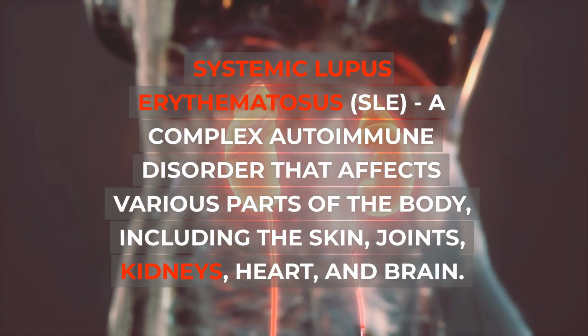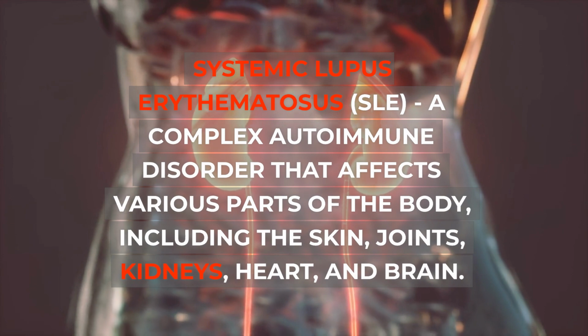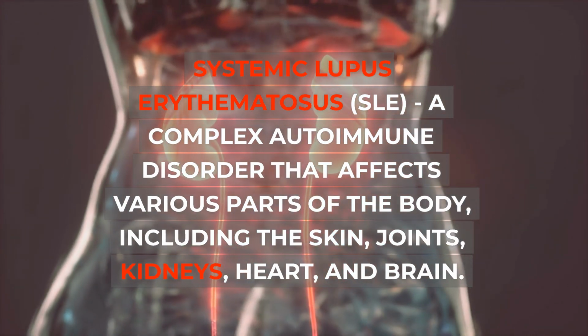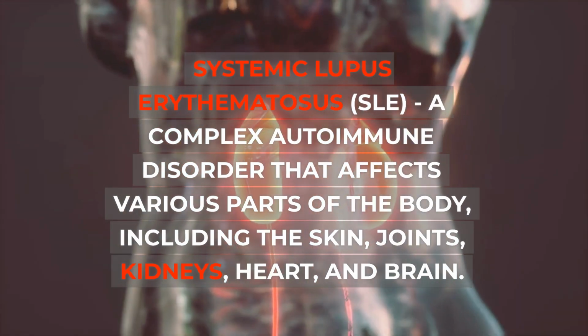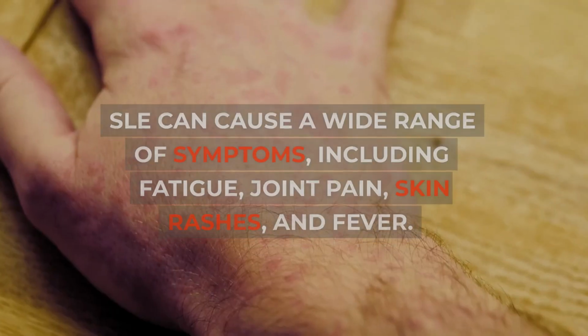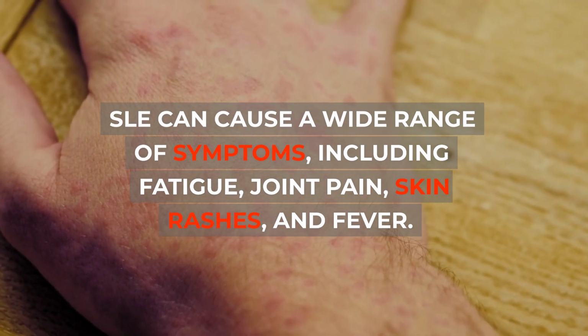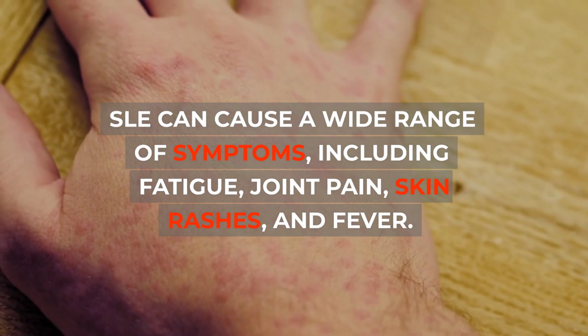Systemic lupus erythematosus, SLE, a complex autoimmune disorder that affects various parts of the body, including the skin, joints, kidneys, heart, and brain. SLE can cause a wide range of symptoms, including fatigue, joint pain, skin rashes, and fever.